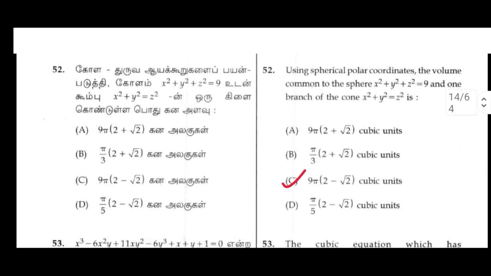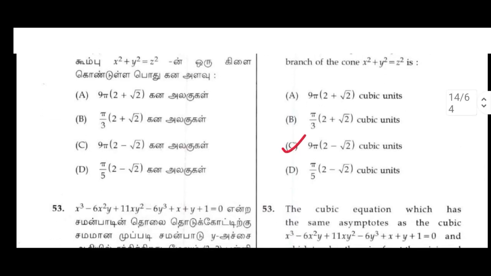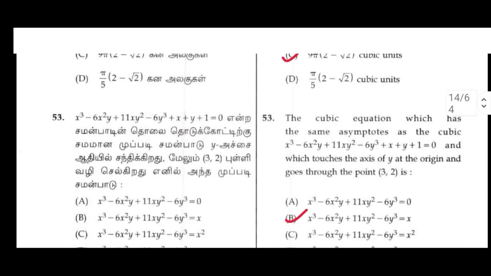52. Using spherical polar coordinates, the volume common to the sphere x square plus y square plus z square equals 9 and one branch of the cone x square plus y square equals z square is C, option 9 pi into 2 minus root 2 cubic units. 53.